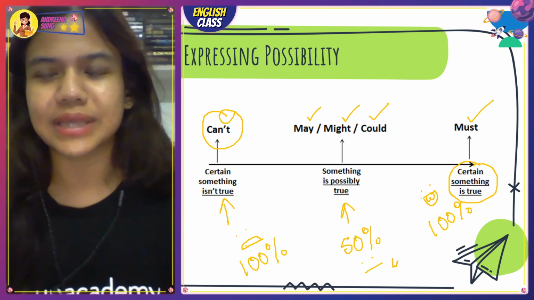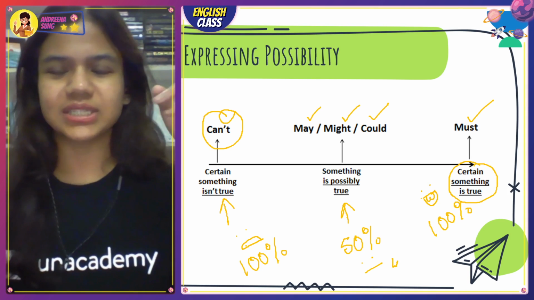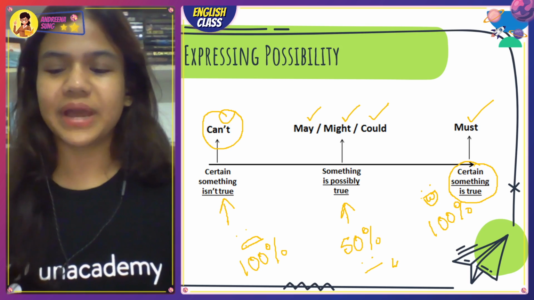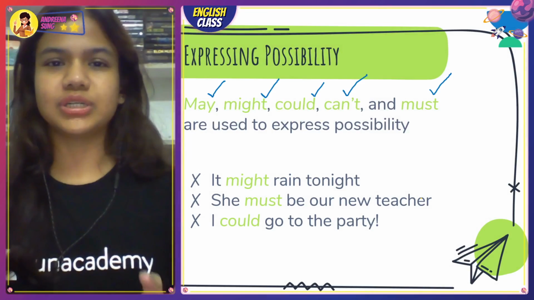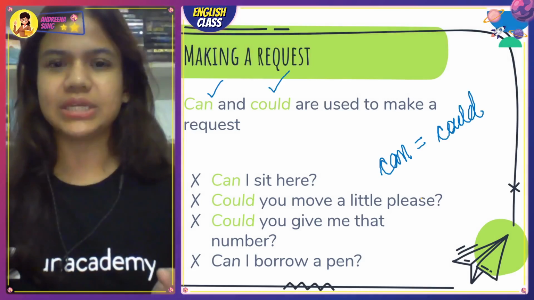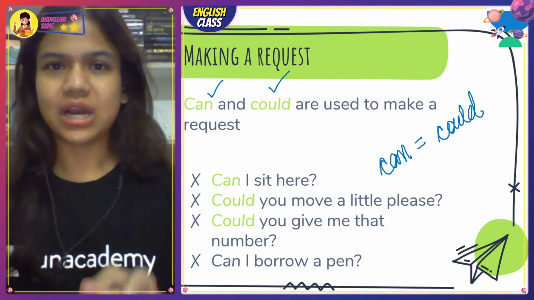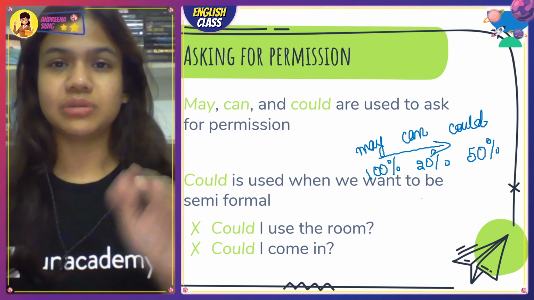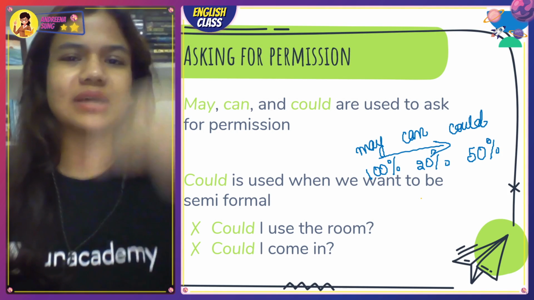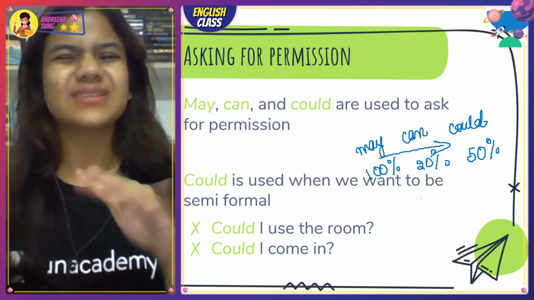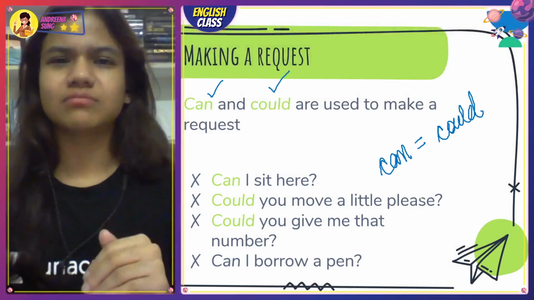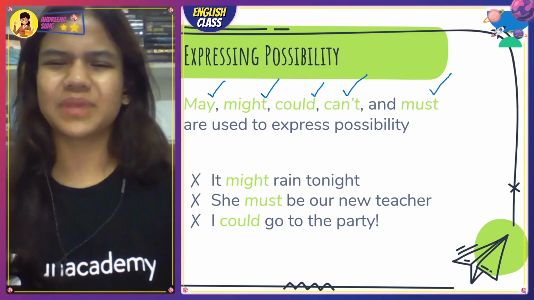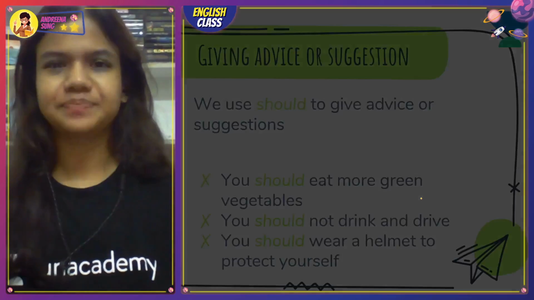I don't know what else to say. Great. Cool. I hope we got that. So far we have covered expressing possibility and probability. We have covered making a request, can and could, equal, and we have covered asking for permission, may, extremely polite, and could, 50-50 polite, semi-formalish, and can, not so formal, something that you can use with your peers.